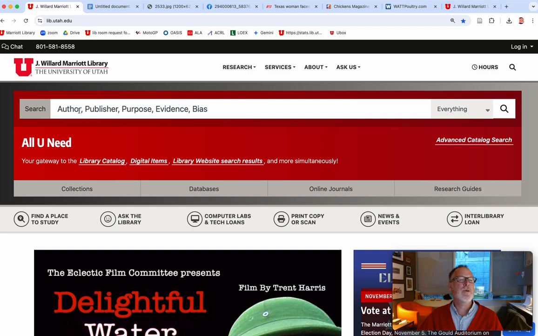Here's some criteria: who's the author, who bothered to publish this, can we tell what the purpose is, did they have evidence that they're citing, is there any evidence of bias? Let me show you some examples. We'll run the gamut from absolutely maybe no scholarly value all the way up to high scholarly value. Okay, so my topic is chickens.